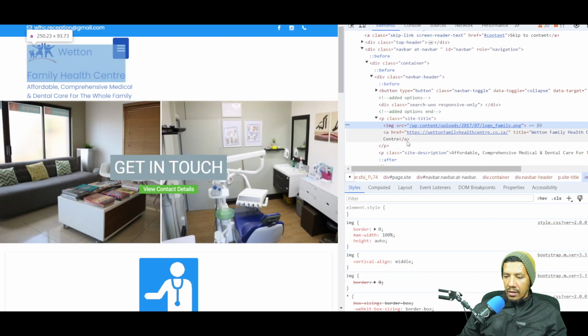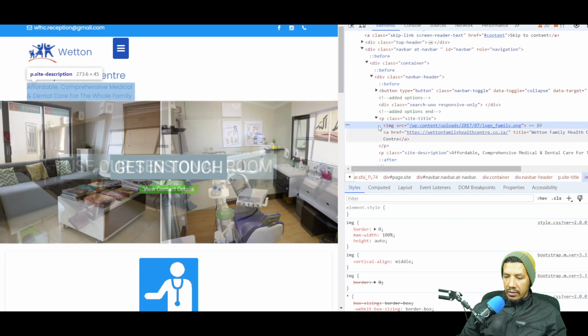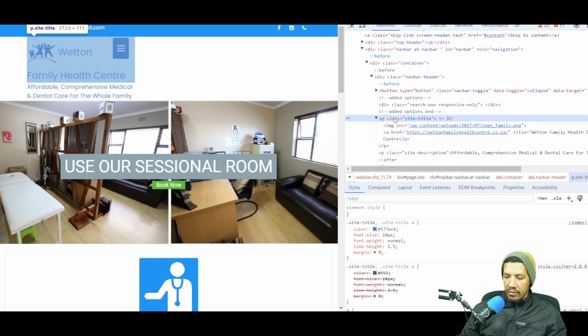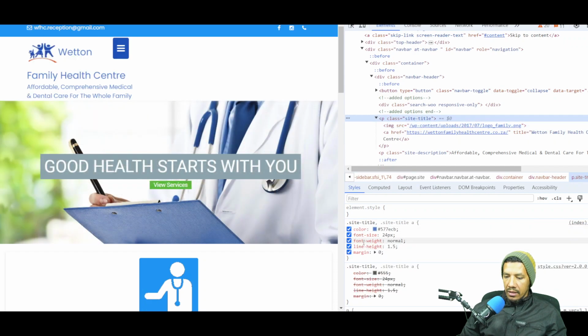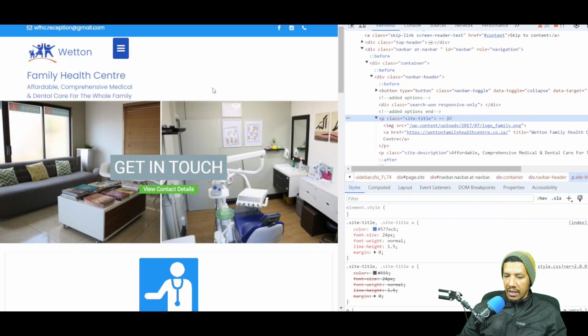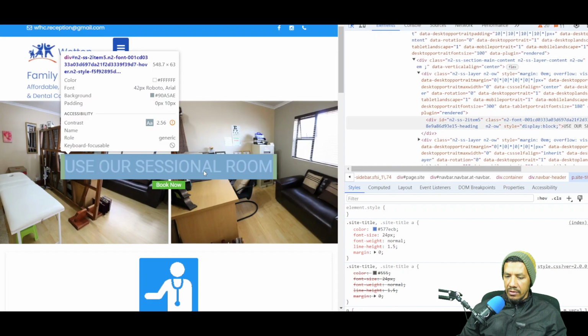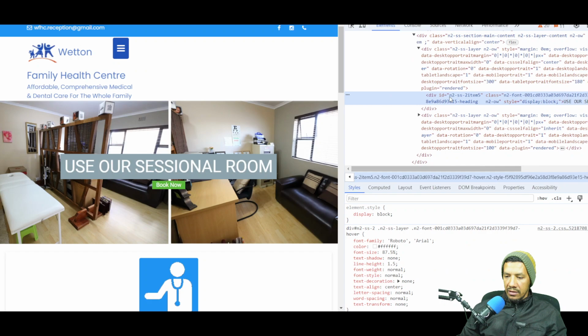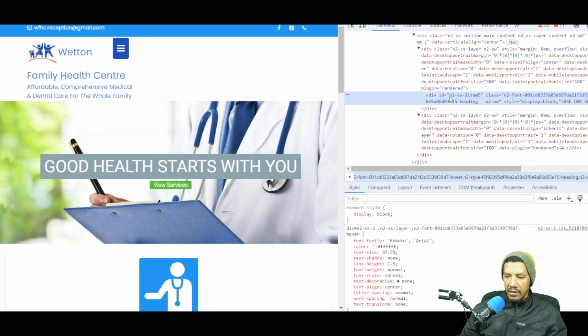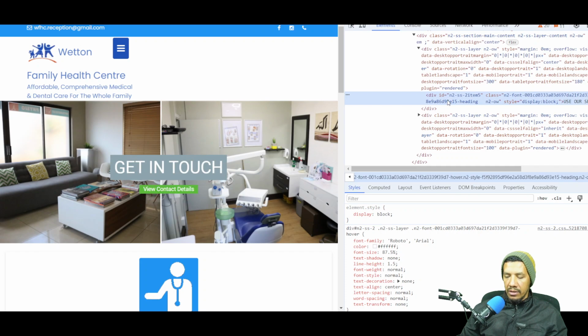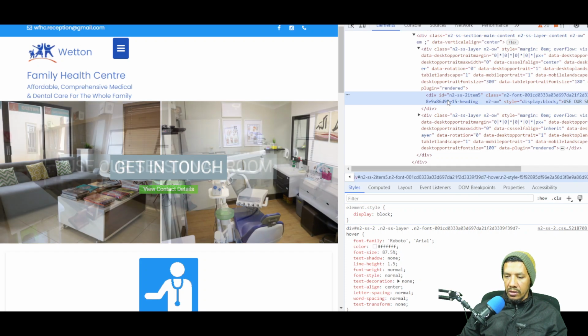Here at the bottom, if I go over the P tag, here is the CSS that's affecting the styling of the elements over here. So for example, over here, that is a div tag. Google it or go read about it in the W3Schools tutorials.